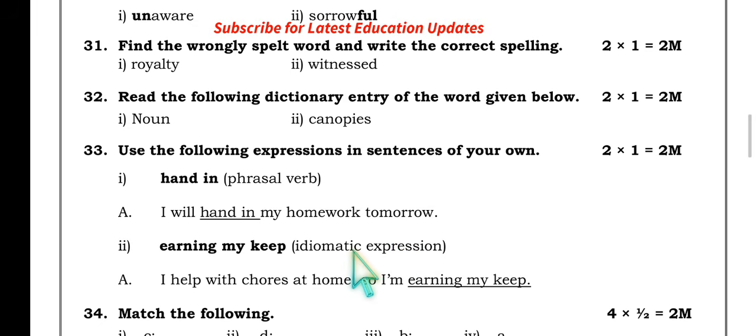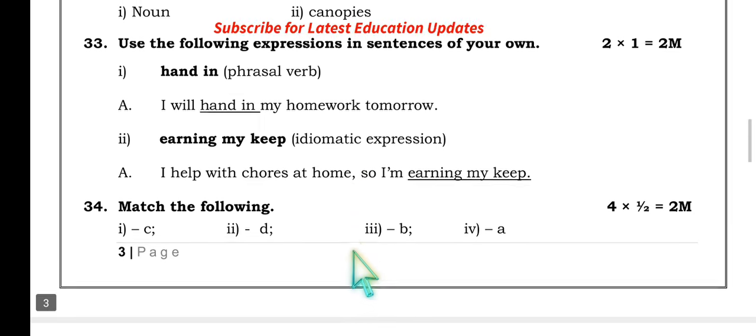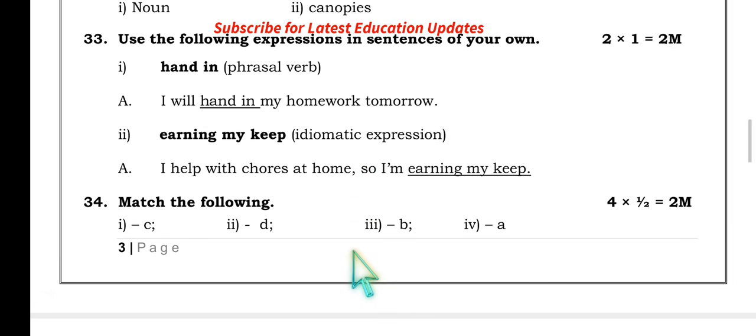So these are exactly figured from the rising and shining material. Very easy. Then match the following. CD, BA. Ramble on, calm down, kept back, right away. So ramble on, speak without focus; calm down, remain quiet; kept back; third one, withdraw; right away, immediately.